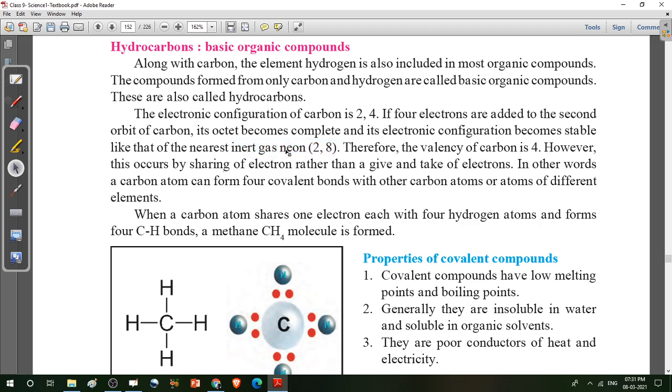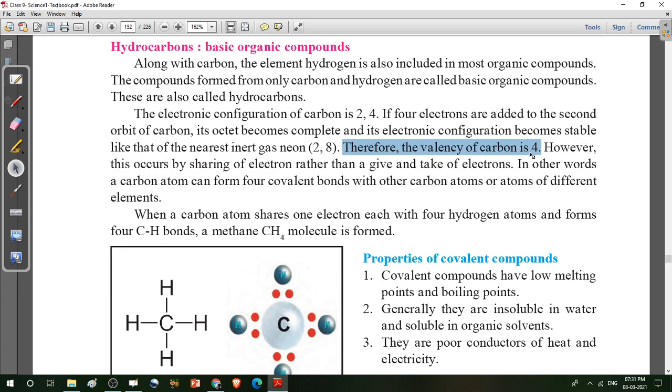Neon is chemically inert. That means it doesn't take part in any chemical reaction. Clear? Therefore, the valency of carbon is 4. Why? Because the combining capacity of carbon is 4. So that's why the valency is 4.